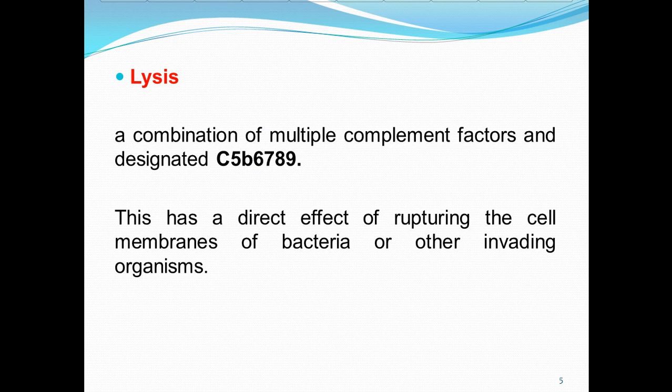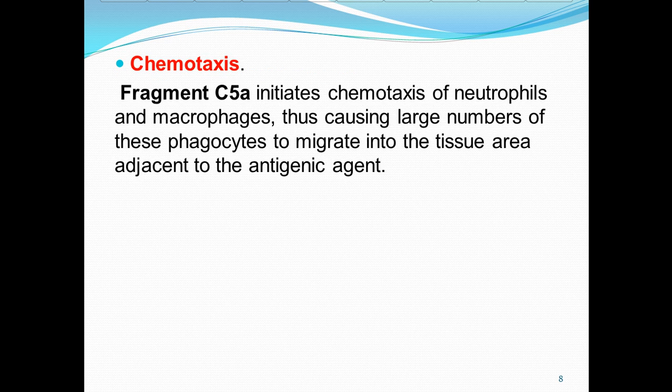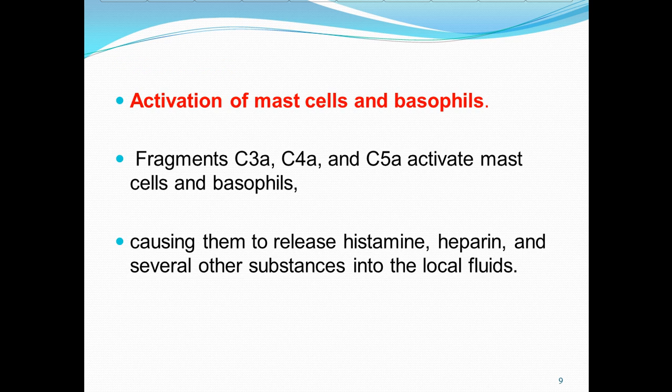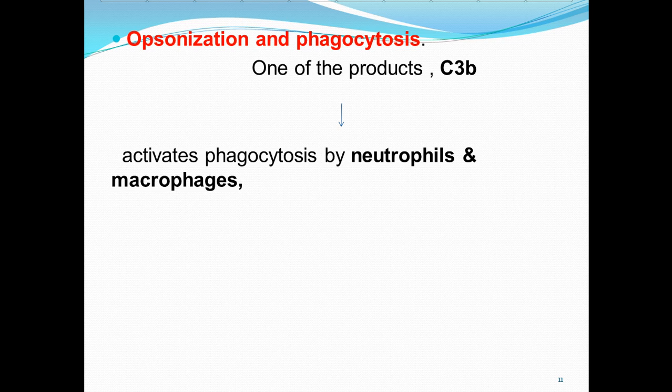These are the functions: lysis, agglutination, neutralization of viruses, chemotaxis, activation of mast cells and basophils, and opsonization and phagocytosis.